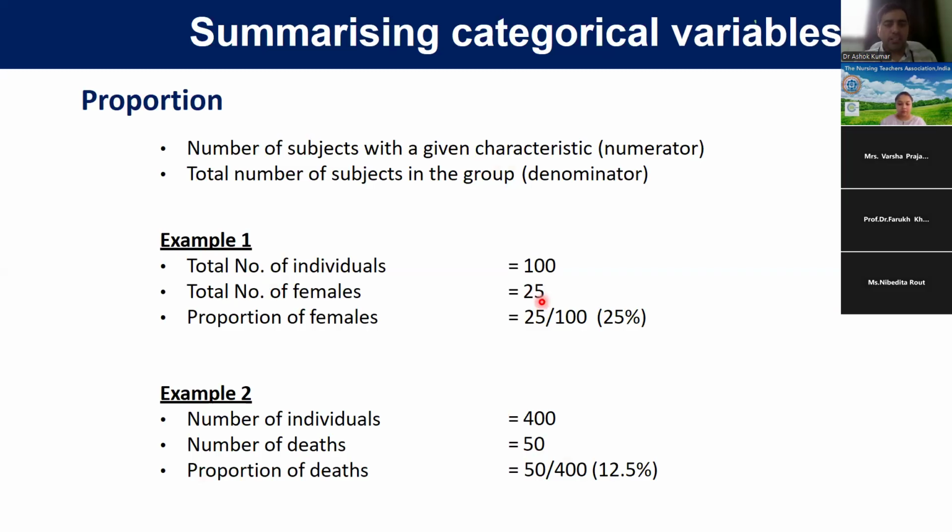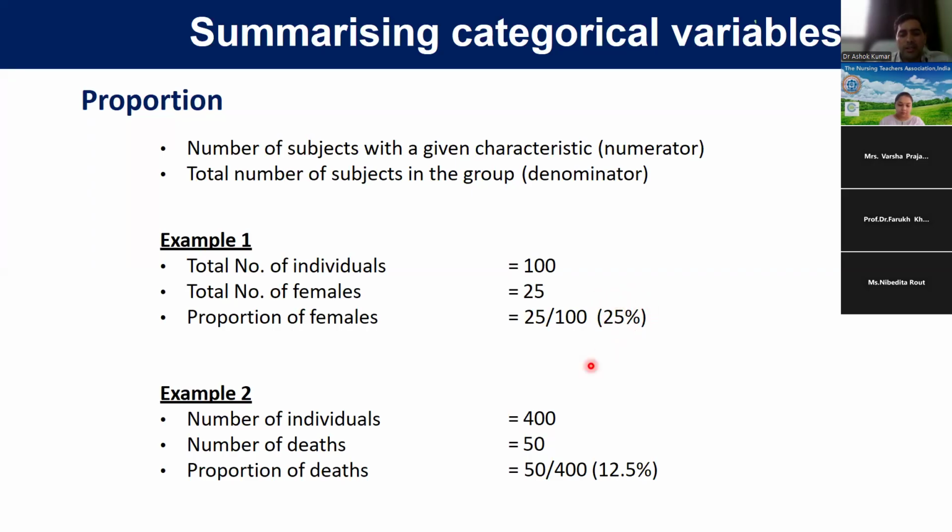And for qualitative type of variable, we will do proportion, frequency, and percentage. So for example, the total number of participants were 100, and out of 100, 25 were female. So what is the proportion of this? This is 25%. So for qualitative type of data or variable, we can give a percentage and frequency.